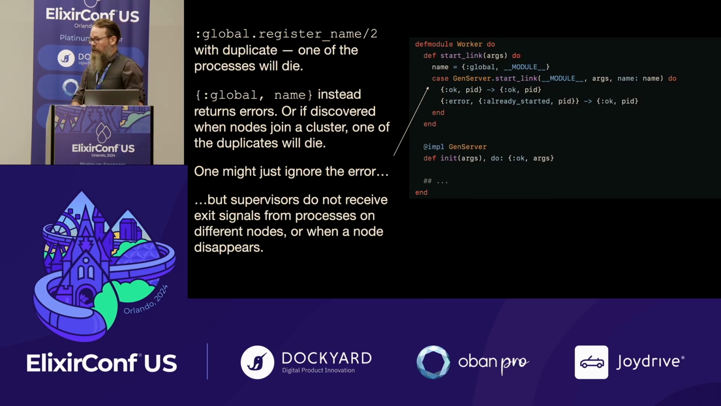The shorthand in Elixir, the global tuple, isn't going to do this. It's going to give you back an error when you start. It's going to say, no, something's already registered. Don't do this.